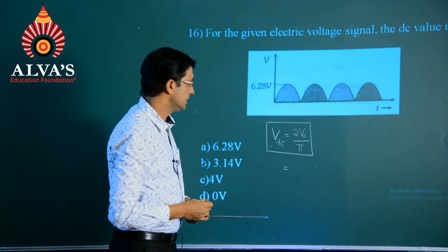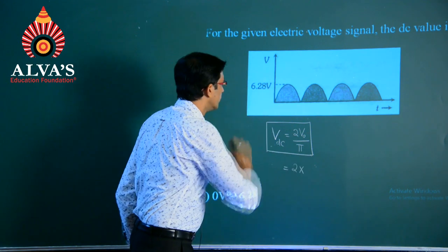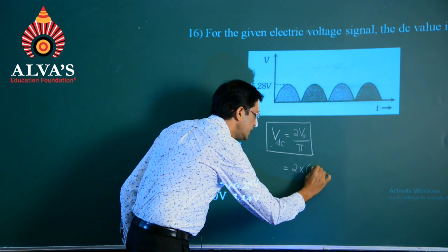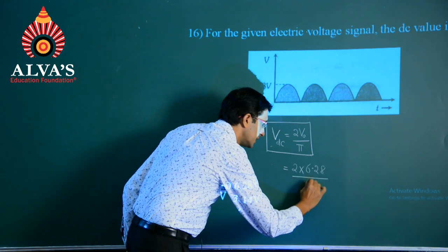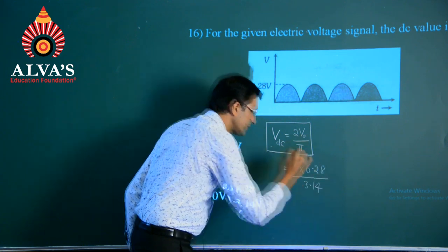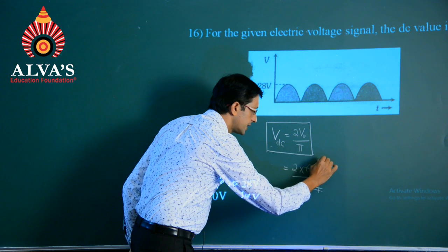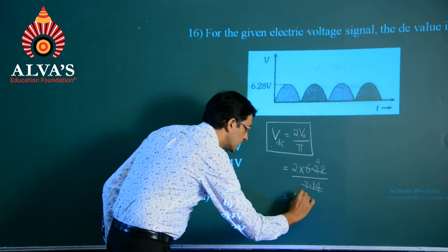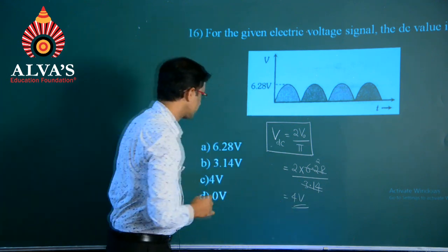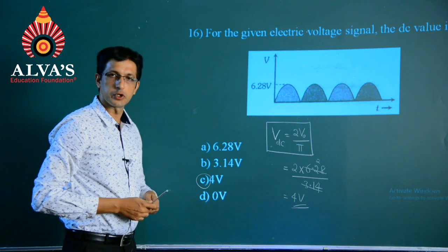On simplification, we get 2 into V naught, which is 6.28, divided by 3.14, and this number will go exactly 2 times, and hence we obtain 4 volts. So, option C is the solution.